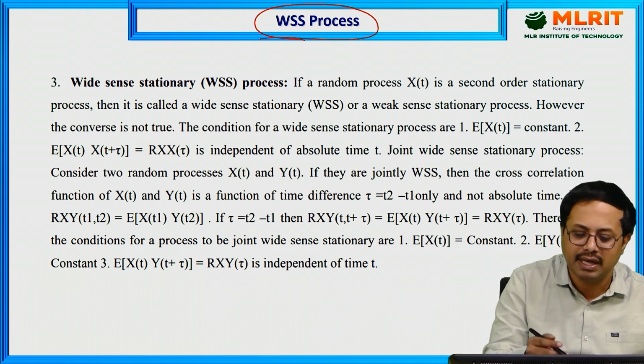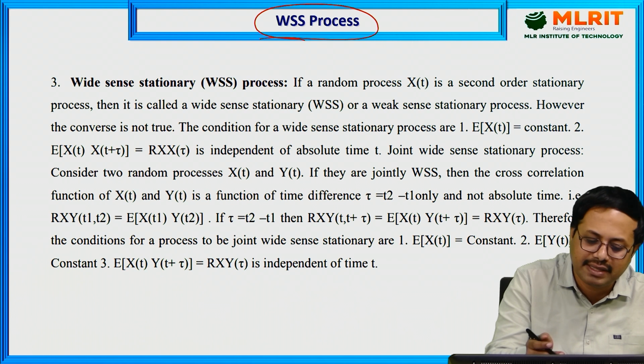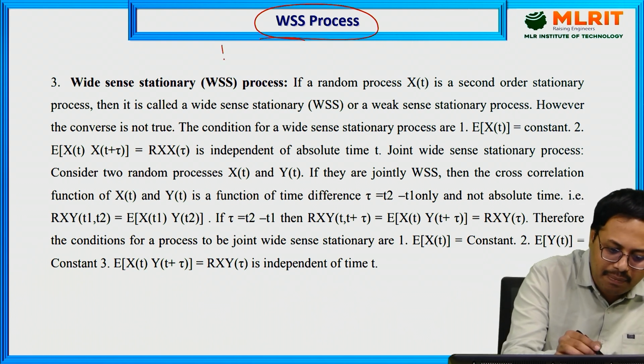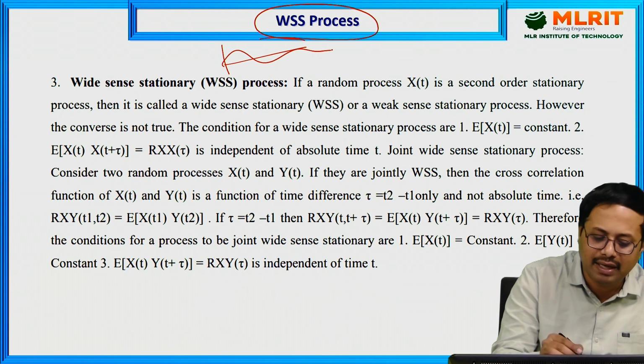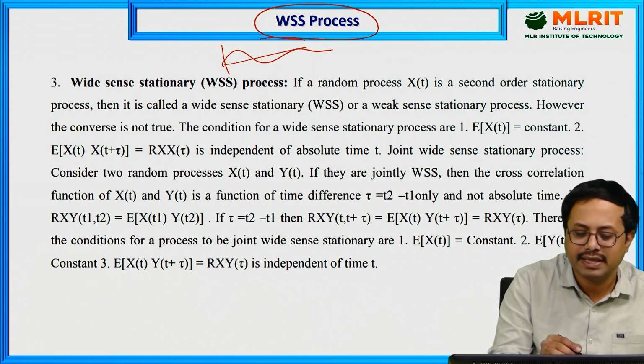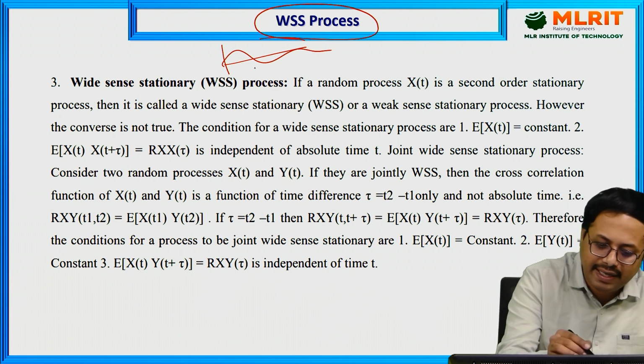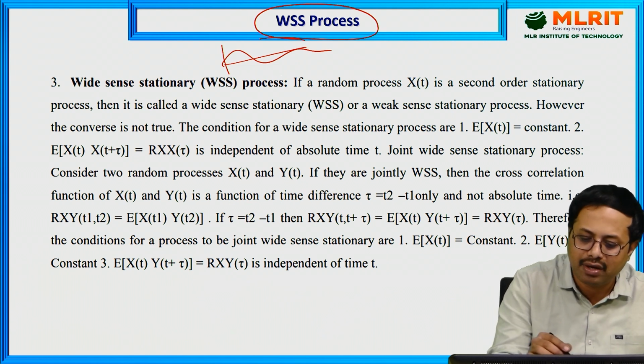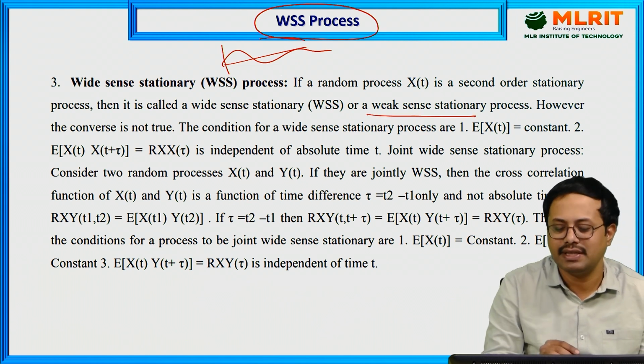We can consider this as an approximation to the original random process. Whatever the random process we have, we take only up to the second order, so we are taking an approximation to the original random process signal. That is why we call this weak sense stationary process.